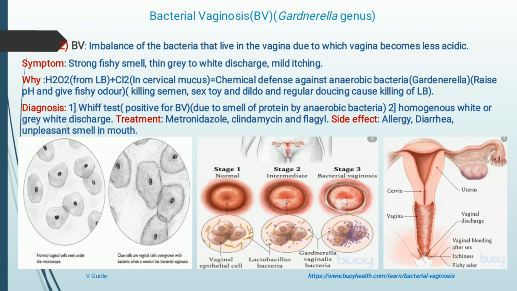So why does the lactobacillus bacterial concentration decrease inside the vagina? There are many factors which lead to the decrease in concentration of lactobacillus bacteria. For example, if the semen is killing in nature, it can kill the vaginal bacteria during intercourse.